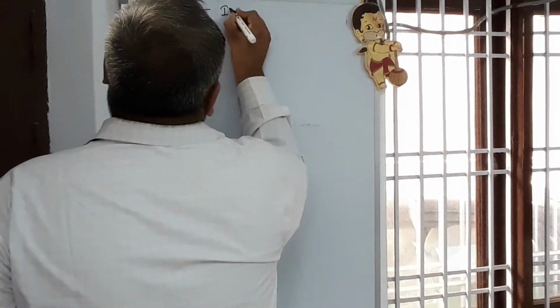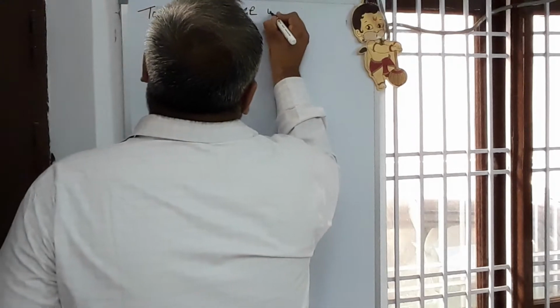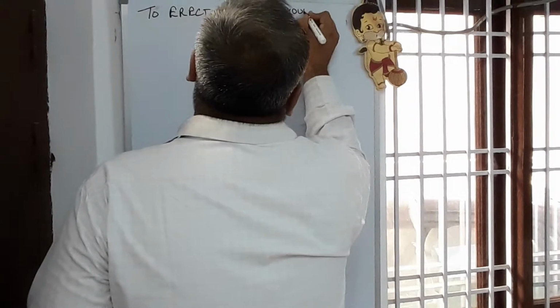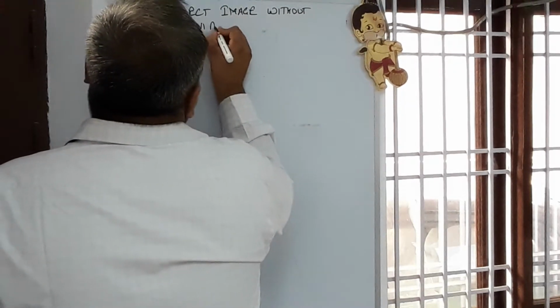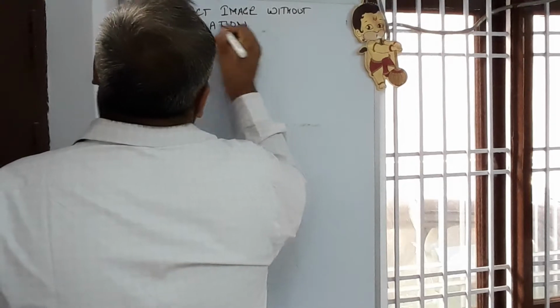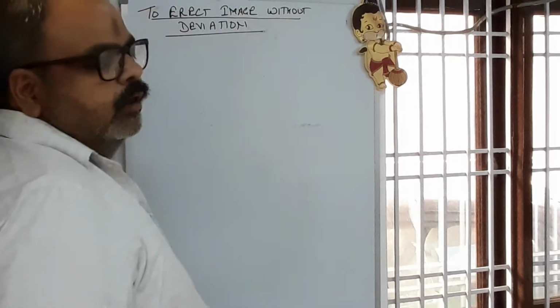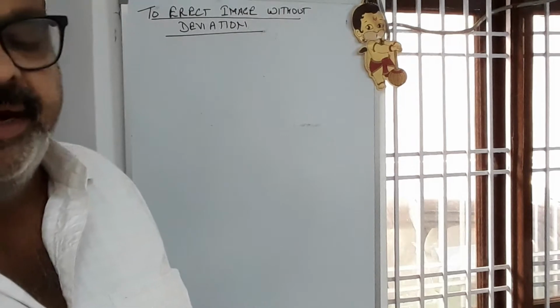To erect the image without deviation. सीधी करना, इमेज को सीधा करना. If the inverted image is kept, we have to make it straight.